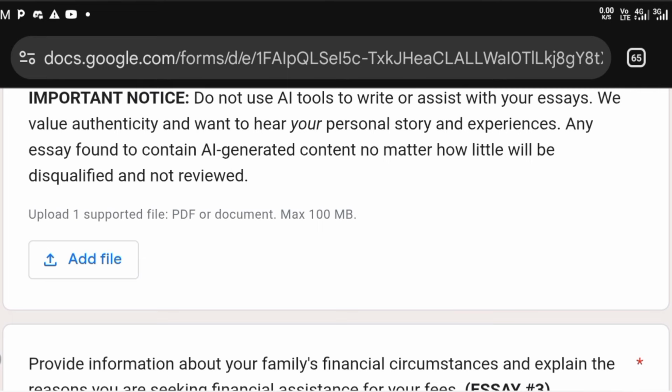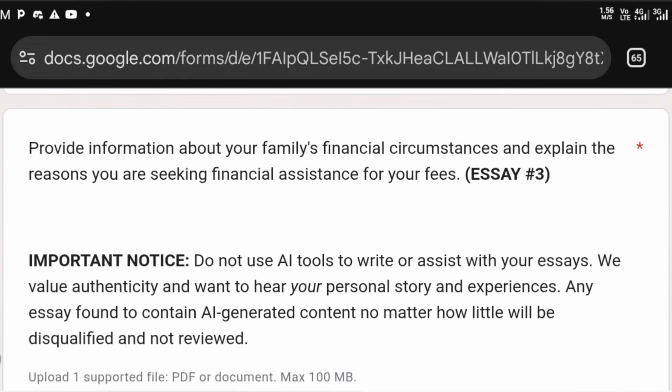Now, make sure that you do the authentic and good formatting. Okay, Times New Roman 12 points, 1.5 spacing. You're good to go. The next thing you have to do is provide information about your family's financial circumstances and explain the reasons you are seeking financial assistance for your fees. Fantastic. This is more or less about writing your financial need, or writing an essay about your finances, right?